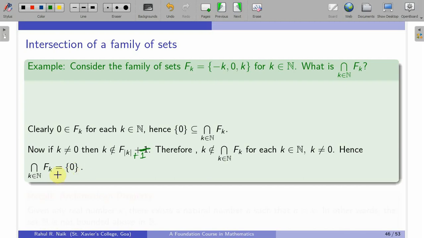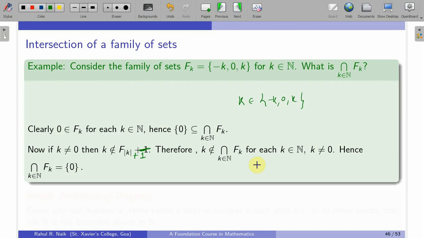So basically what we do over here is that we show that if k is not equal to 0, then we show that k does not belong to the intersection of F_k for each k in n. So therefore the only possibility for intersection of F_k is the singleton {0}. Okay, so I am taking arbitrary any k varying over the natural numbers which is not equal to 0. So if k is not equal to 0, then I know that k, in fact k only belongs to this set [-k, 0, k].